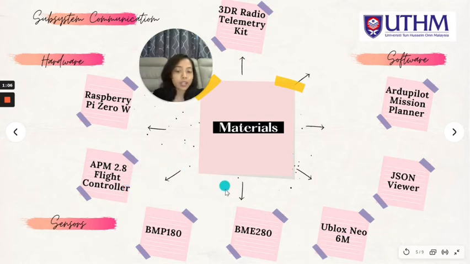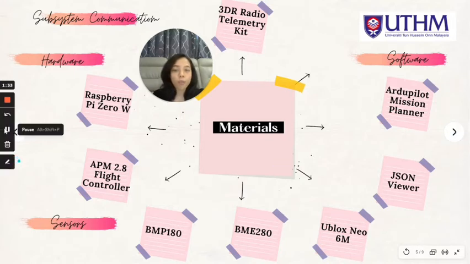For the sensors, I use the BMP180 and BME280, which are both barometer sensors that collect data such as pressure, humidity, and temperature. For these two sensors, the data will be shown in the JSON viewer, so I will use the JSON viewer as well. Next, I will show you the nanoscale satellite itself.